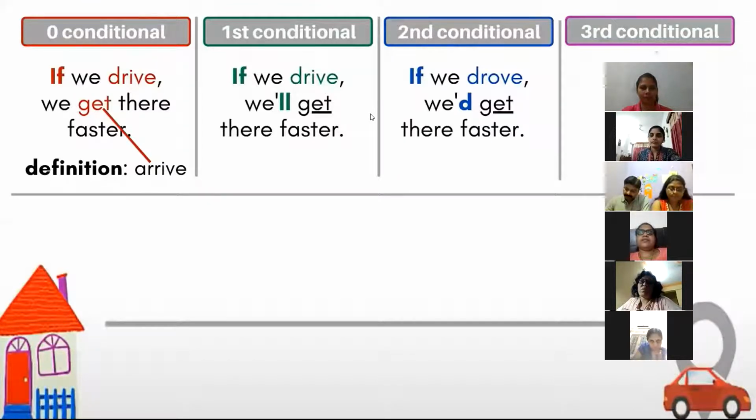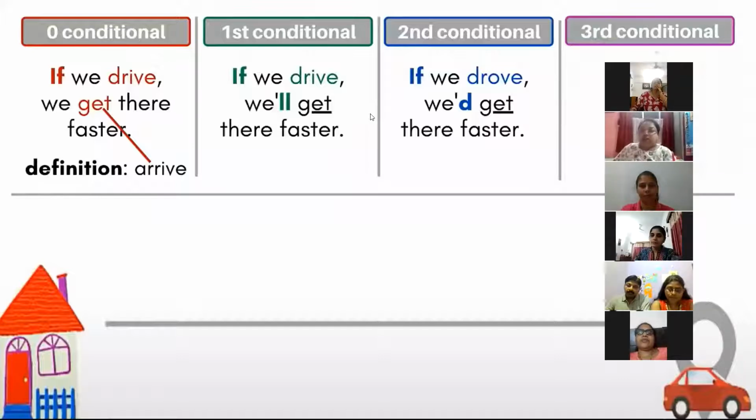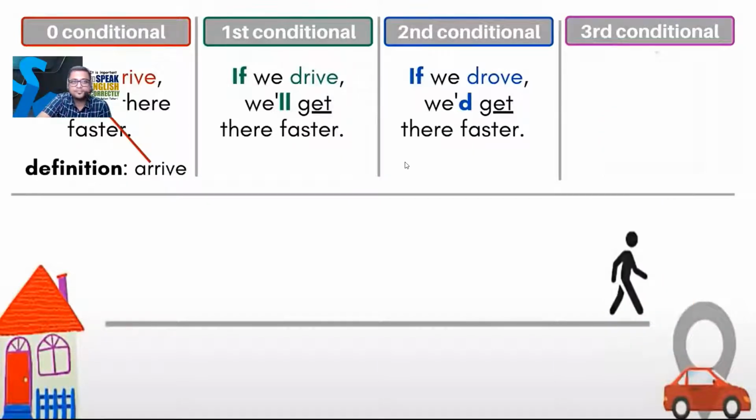Okay, Niti Kumari, can you tell me? Yes, sir. If we had driven, we would have got there faster. Puram Taneja, tell me. Yes, sir. If we had driven, we would have gotten there faster. Okay, that's fine. Very good.